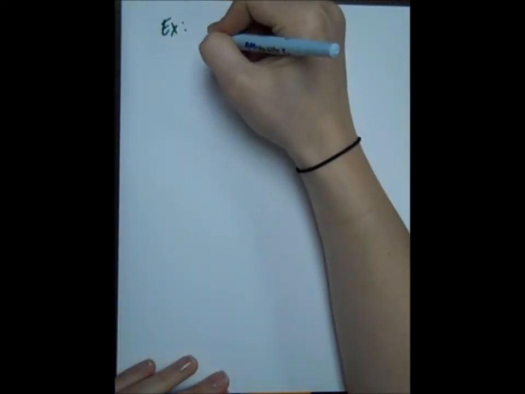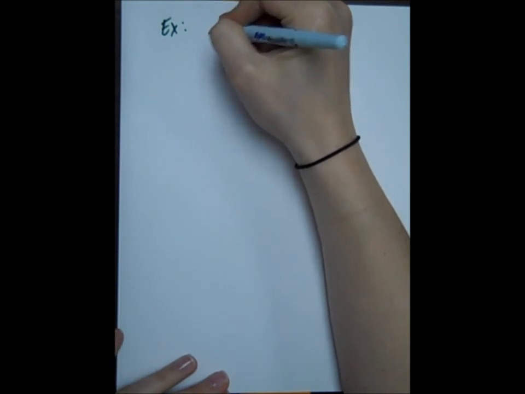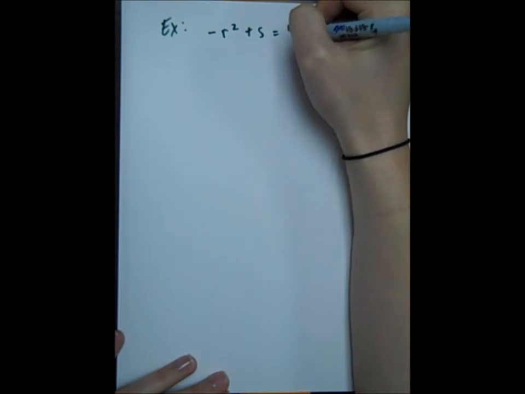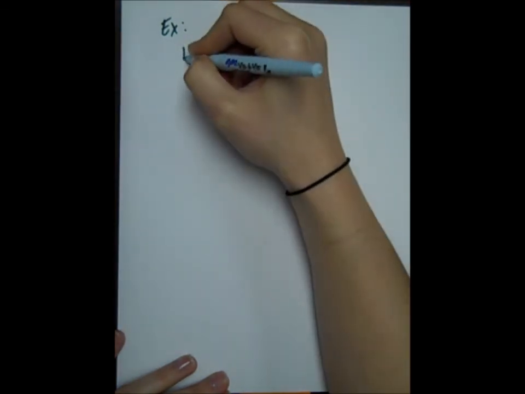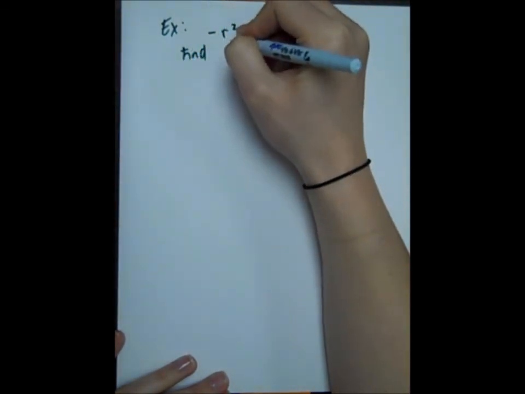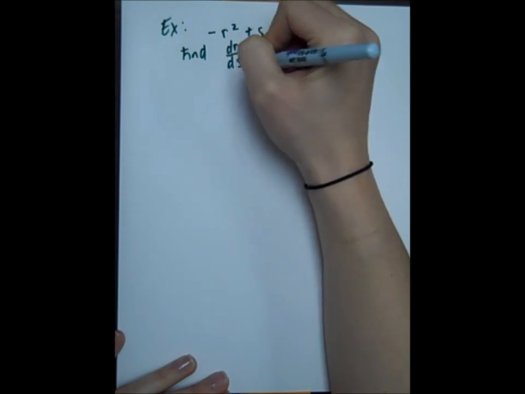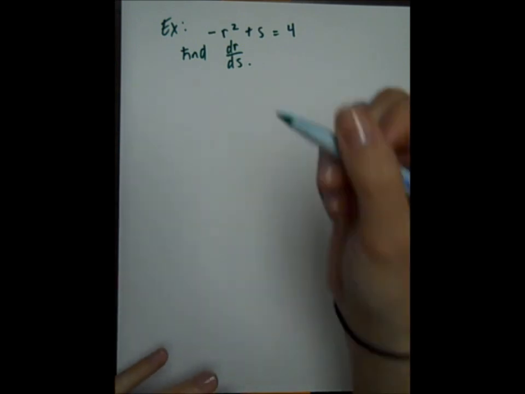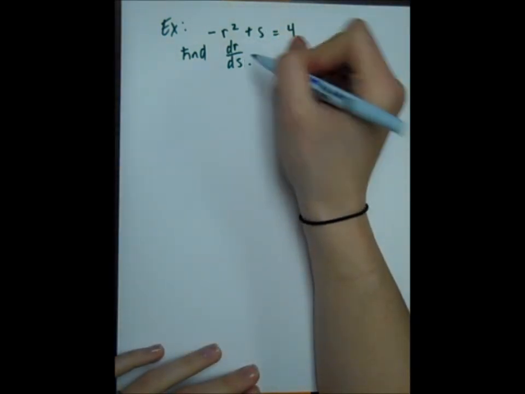Let's consider the curve negative r squared plus s equals 4. And let's find dr/ds. So the reason I want to do this is I want to see what happens when x and y are not your variables, when I have something different. So let's see, I'm treating r as a function, s is your variable.